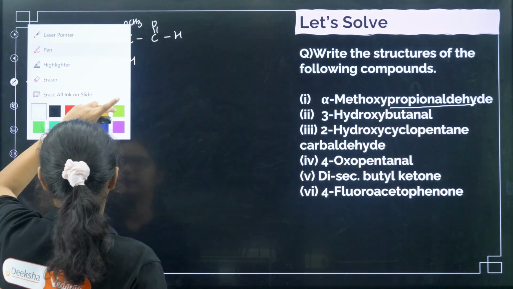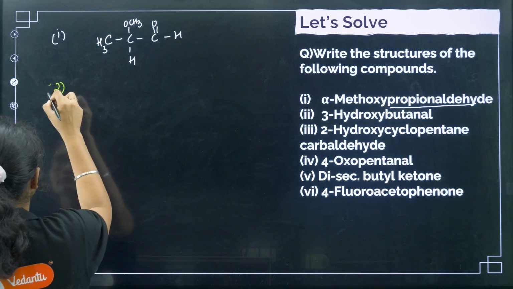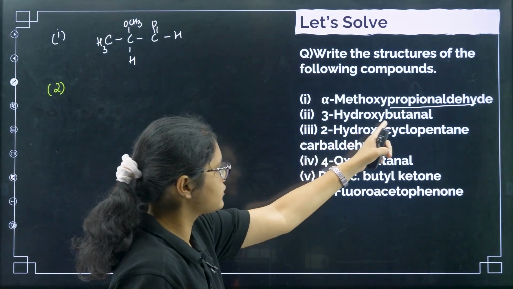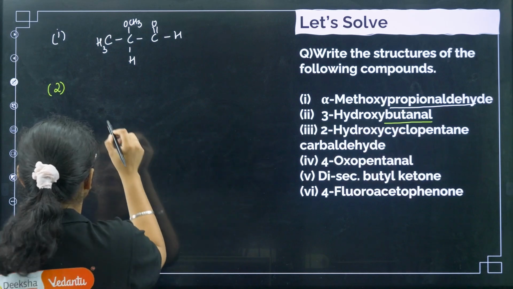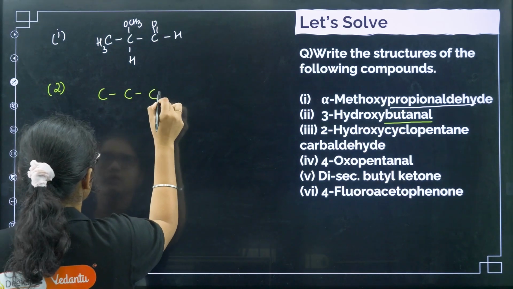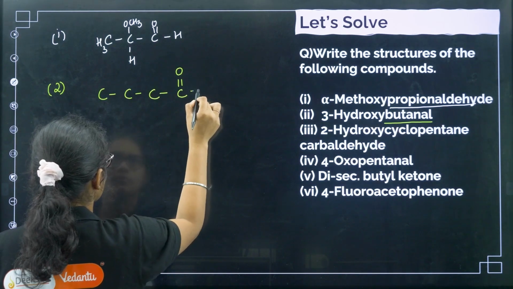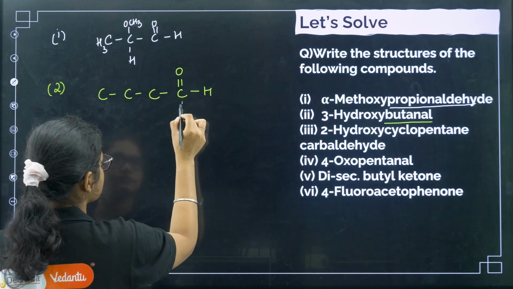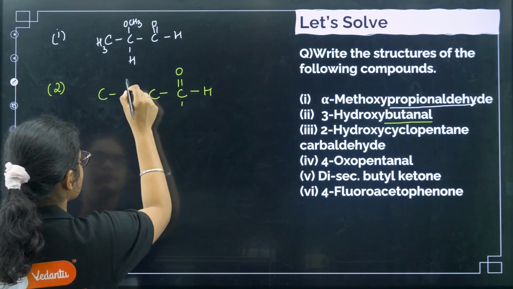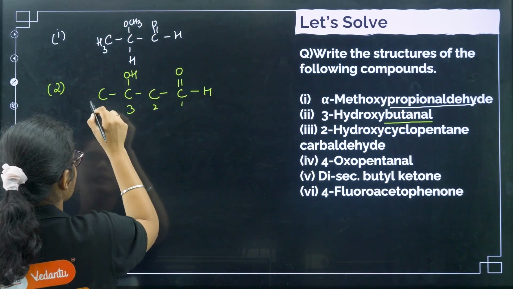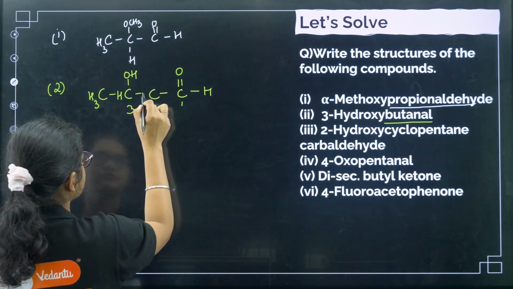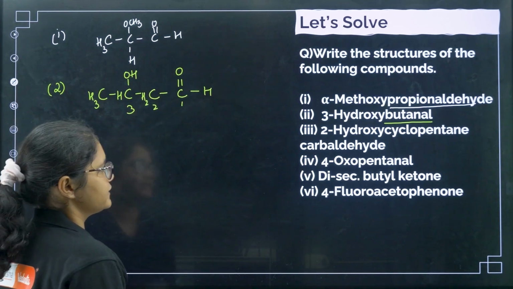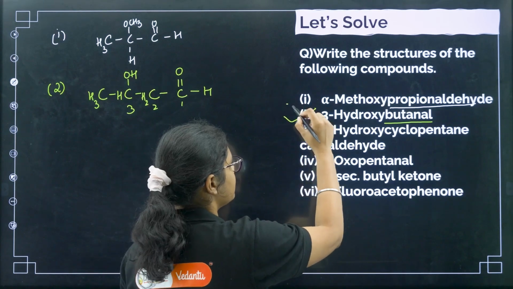Next, let us try the second one. The second one is 3-hydroxybutanal. First do the parent name, butanal, which means 4 carbons. For 3-hydroxy, count 1, 2, 3; 3-hydroxy means an OH group is there. Then you can balance it: CH3, CH, CH2 and CHO. So that is 3-hydroxybutanal.